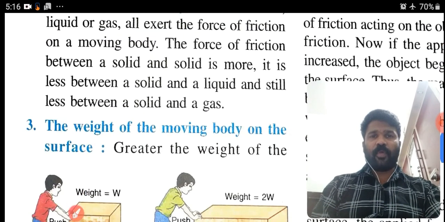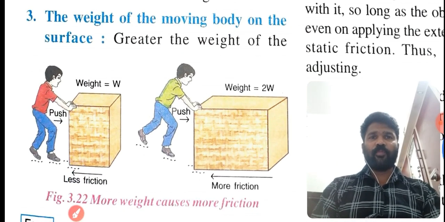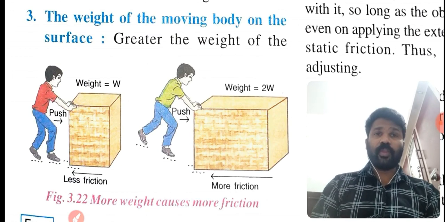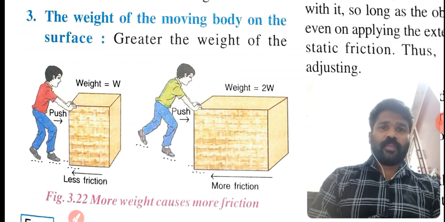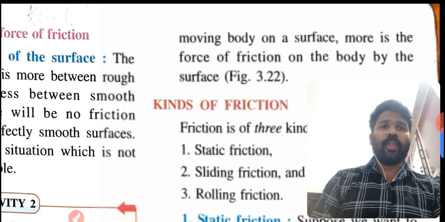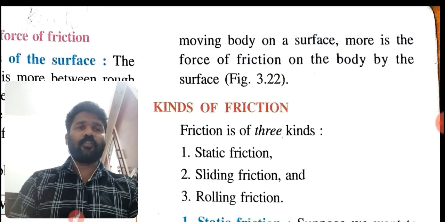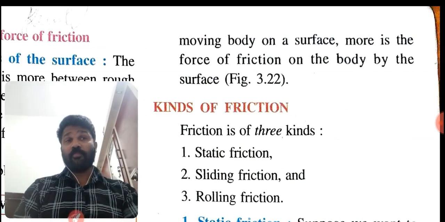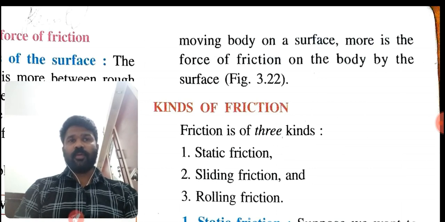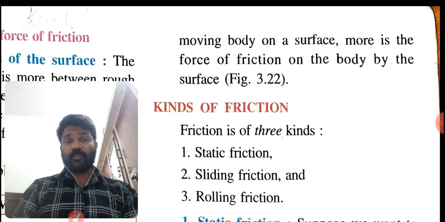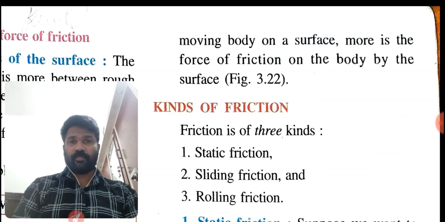Now another factor that affects the force of friction is the weight of the moving body on the surface. The greater the weight of the moving body on a surface, the more is the force of friction on the body by the surface. Clear?